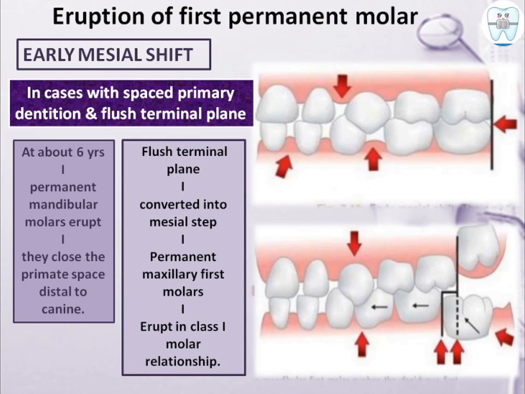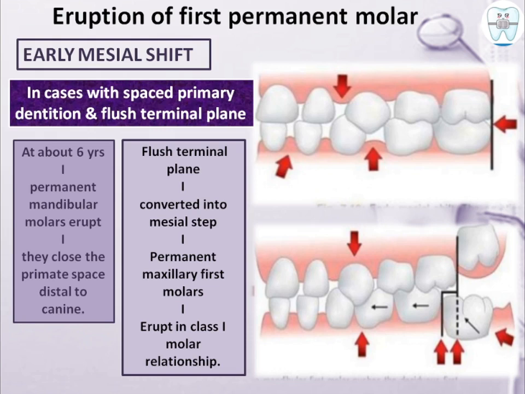See, what is happening is कि first of all जब 6 years of age हो रही है तब जो permanent mandibular molars हैं वो erupt होंगे. Now permanent mandibular molars जो हैं तो वो कहाँ erupt होंगे? Distal to second primary molar, because the primary first and second molars are replaced by permanent premolars or only premolars, right?